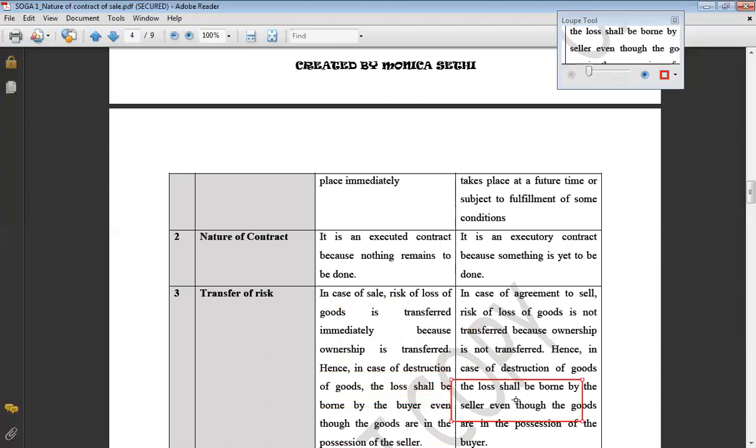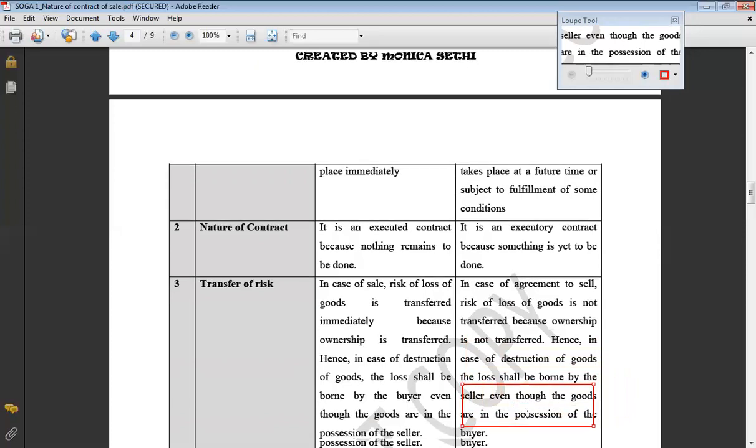Whereas in case of agreement to sell, because the ownership has not yet transferred to the buyer, and there's a loss of goods, some destruction of the goods, that loss will have to be borne by the seller, because he still is the owner of the goods. And this will be the same even if the goods have already gone into the hands of the buyer. Buyer had got the possession of the goods, but he has not yet become owner. Still, the loss will be borne by the seller.